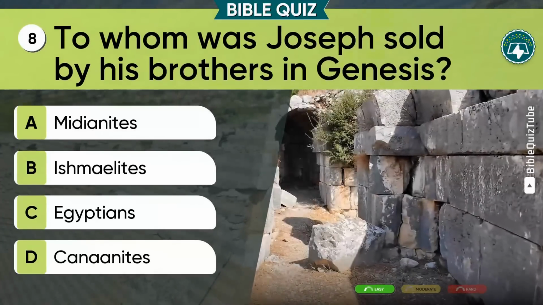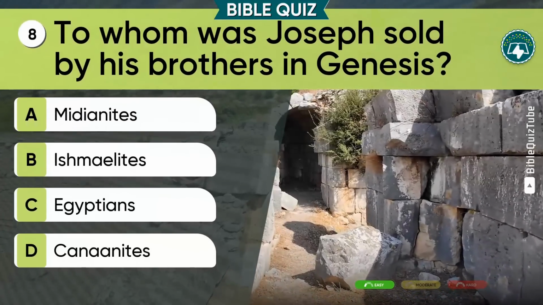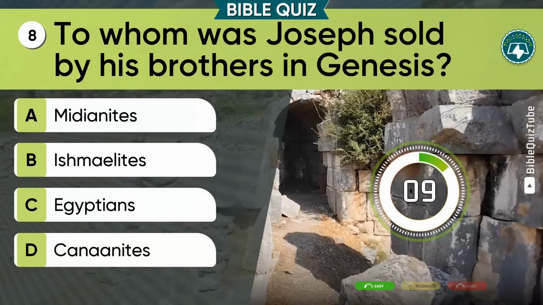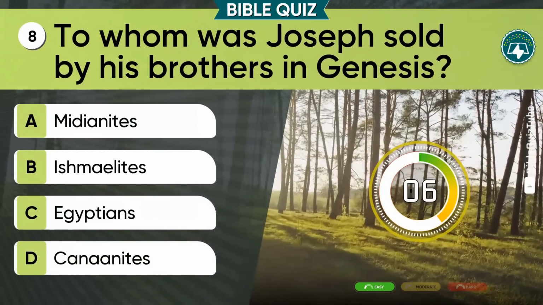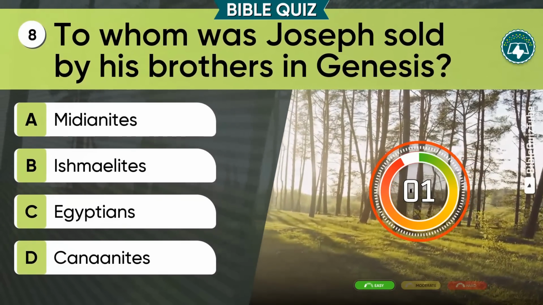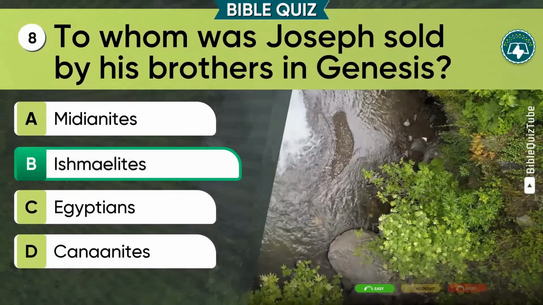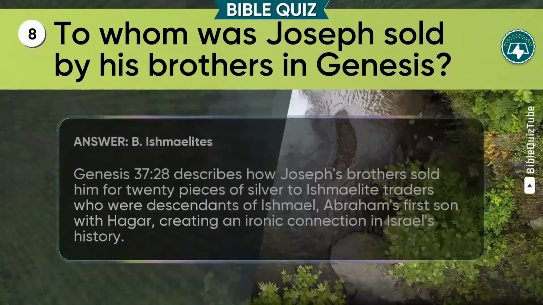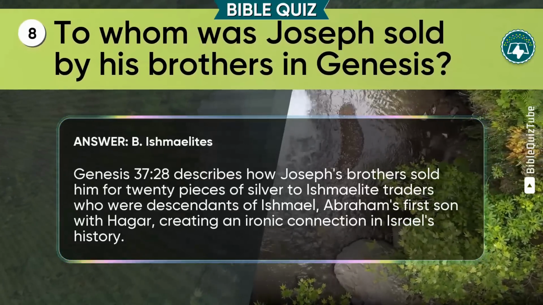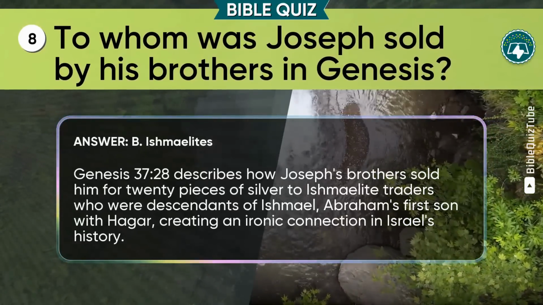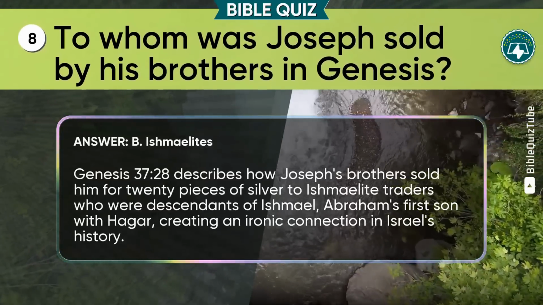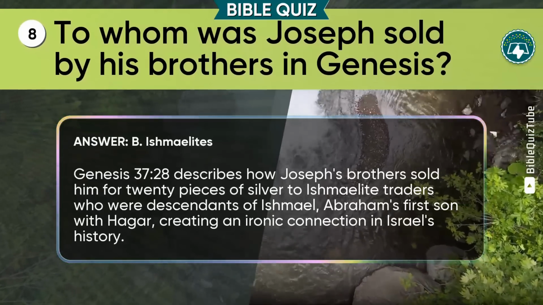Question 8. To whom was Joseph sold by his brothers in Genesis? A. Midianites. B. Ishmaelites. C. Egyptians. D. Canaanites. Excellent. The answer is B. Ishmaelites. The explanation. Genesis chapter 37 verse 28 describes how Joseph's brothers sold him for 20 pieces of silver to Ishmaelite traders who were descendants of Ishmael, Abraham's first son with Hagar, creating an ironic connection in Israel's history.